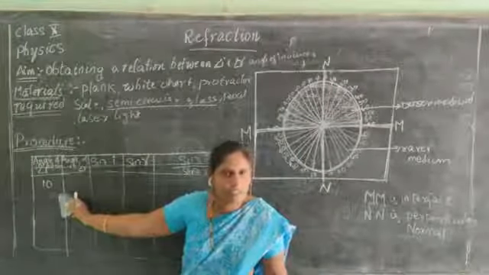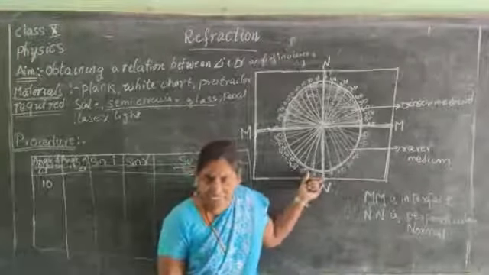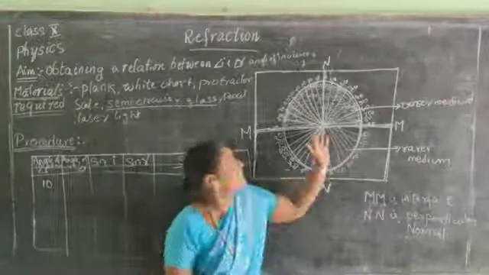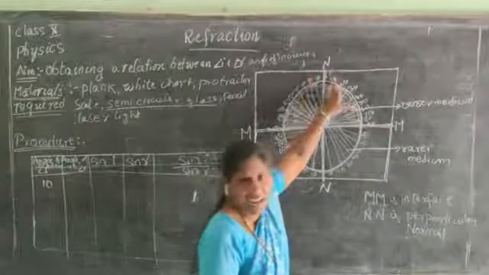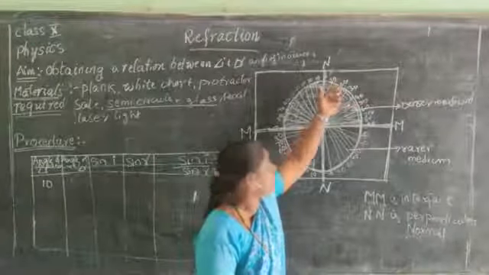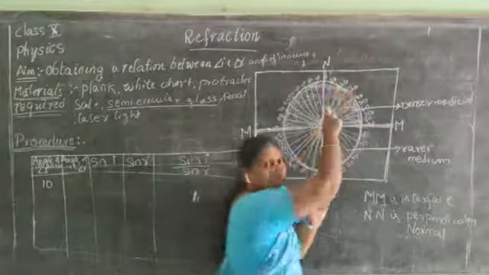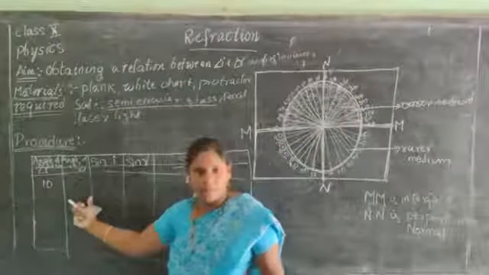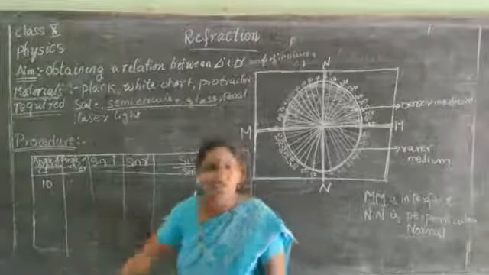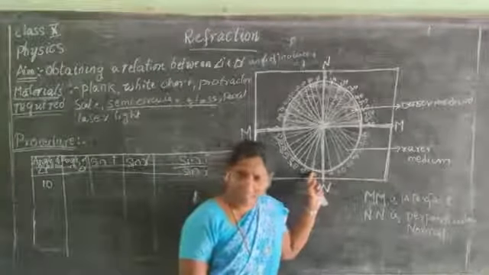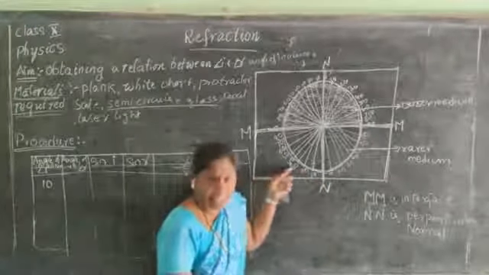Do you understand, children? Note down the angle of incidence. When you are focusing the light at 10 degrees, at what angle is it coming out? Note down that refracting angle in the tabular column. Now you have focused the light at 10 degrees. Now you focus the light at 20 degrees. Now you focus the light at 30 degrees.